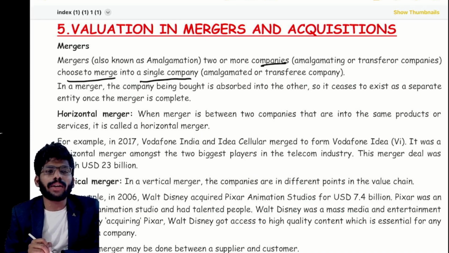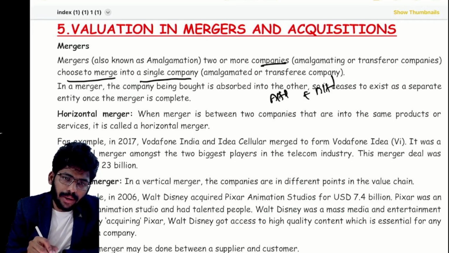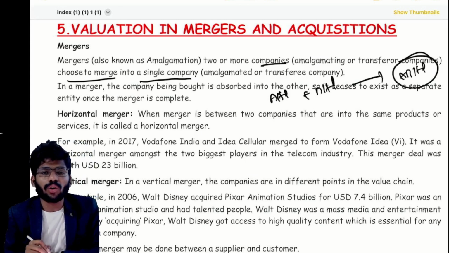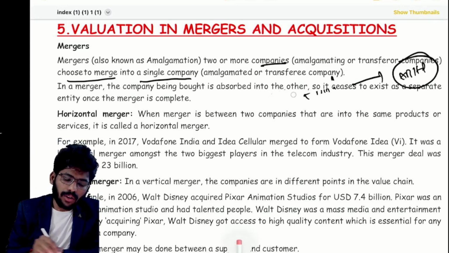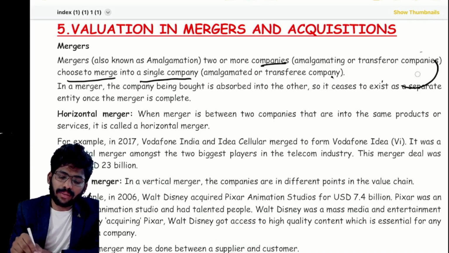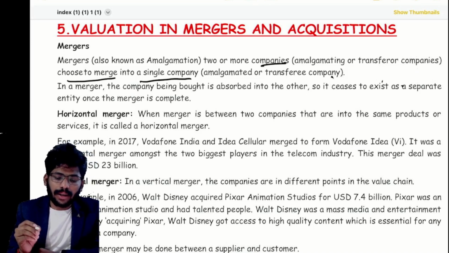They want to join together to form a new company, that is AB Limited. A Limited plus B Limited join, so they form AB Limited, a new single company. We can say it's a merger, and we can also say it's an amalgamation. Correct?